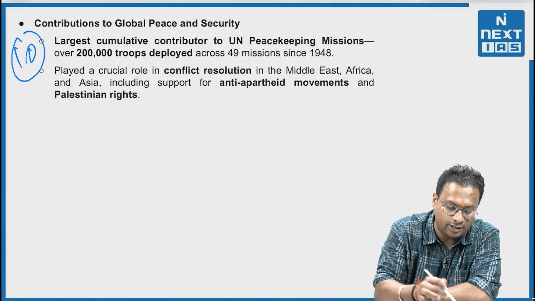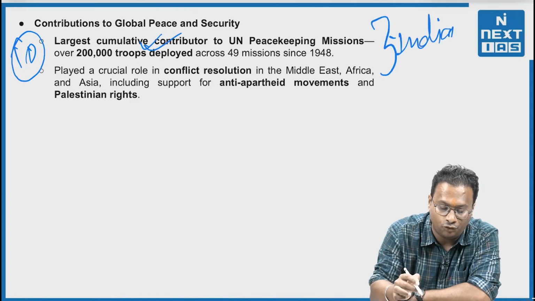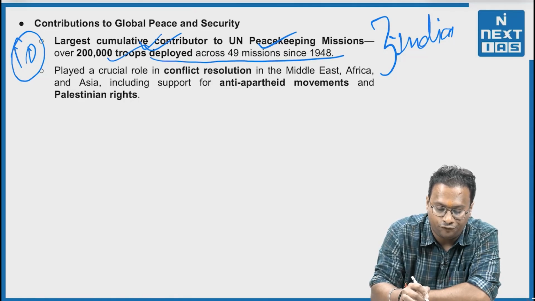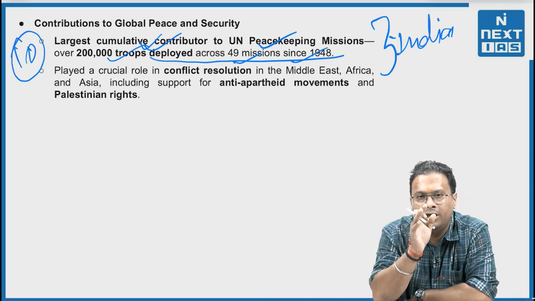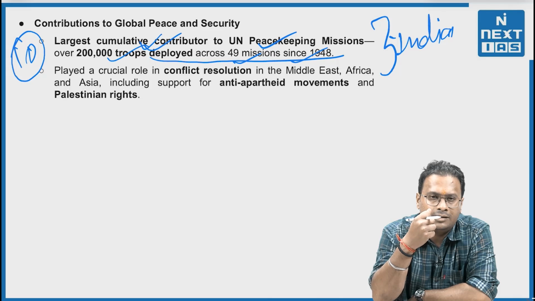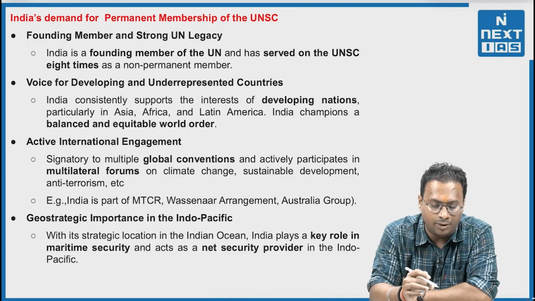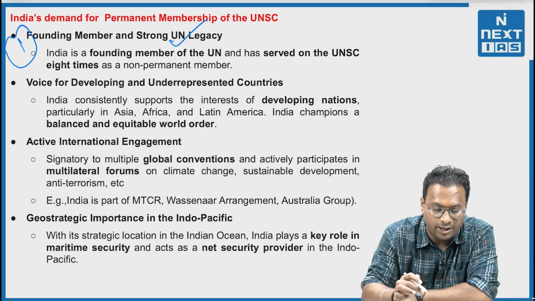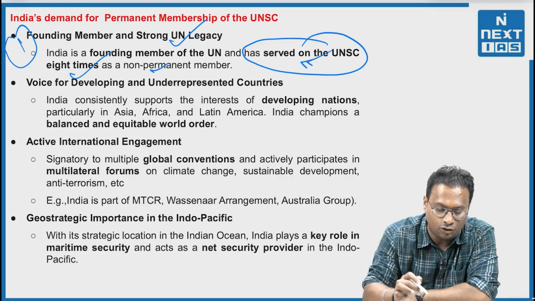Third, again with respect to India, it is the largest cumulative contributor to UN peacekeeping missions, with over 2 lakh troops deployed over 49 missions since 1948. That means India played a huge role in conflict resolution. It screams that there should be a UN reform and the expansion of the UN permanent seats as well. Now, India's demand for the permanent membership of the UNSC. First, the founding member and the strong UN legacy. India has been a founding member of the UN and served on the UNSC 8 times as a non-permanent member.